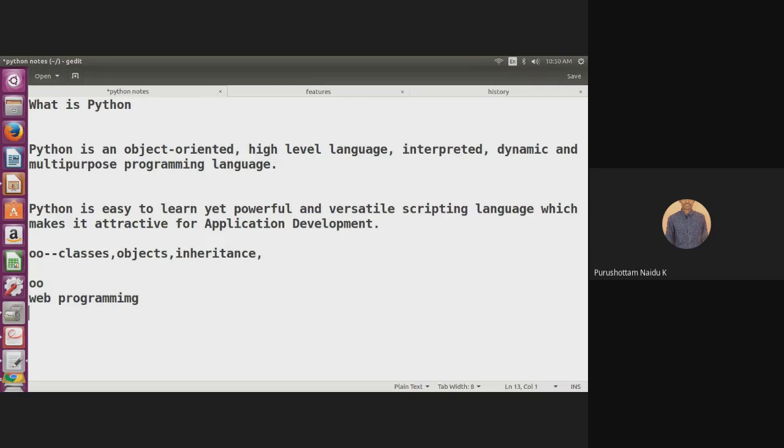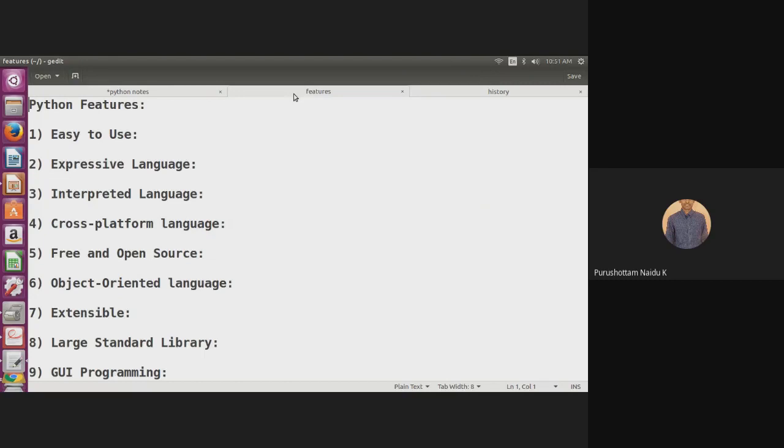It is very easy to learn and a powerful, versatile scripting language, which makes it attractive for application development. Clear? So that is simply what is meant by Python. Next, we are discussing the features of Python. These are some of the features of Python.